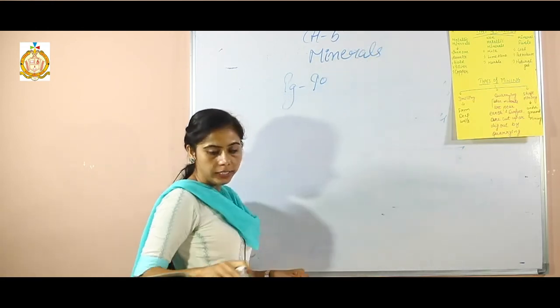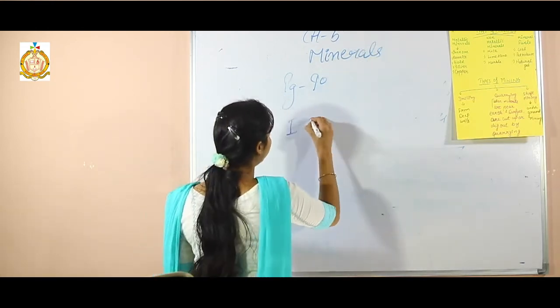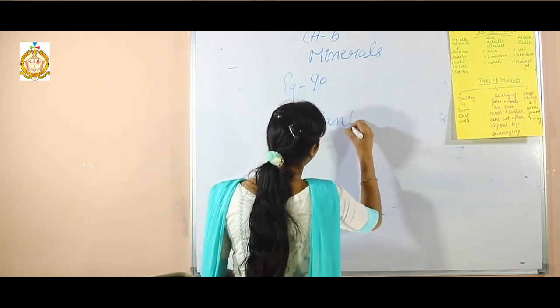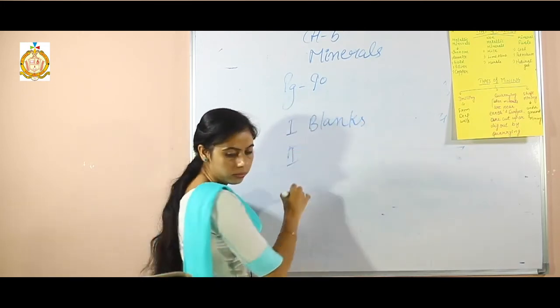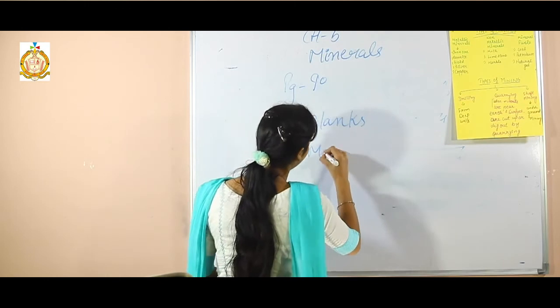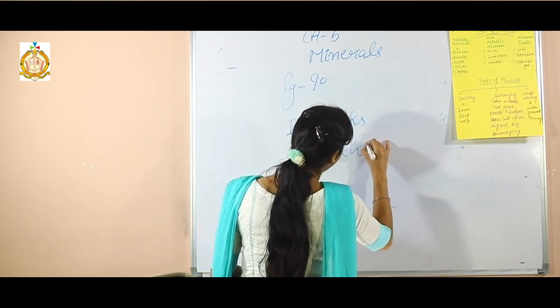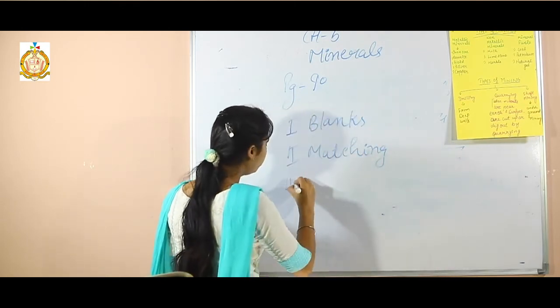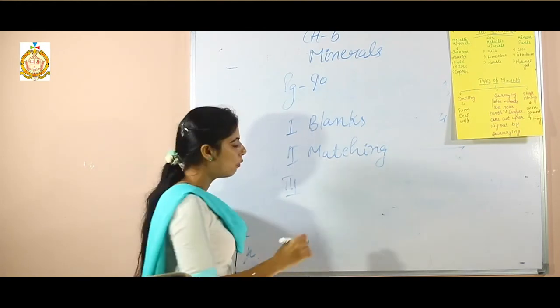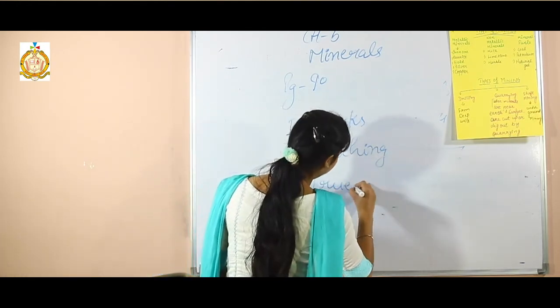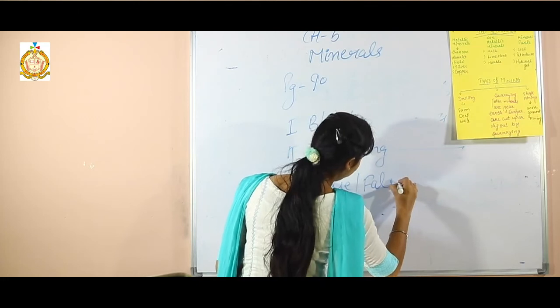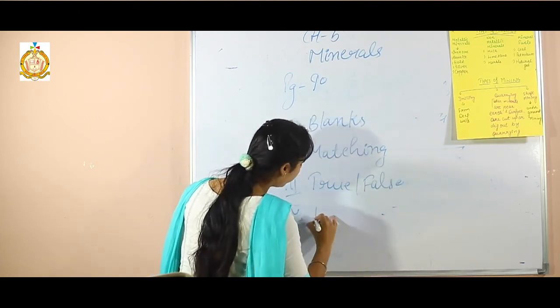On page number 90, the first point is blanks, the second is matching, the third is true false, and the last is tick the correct option.